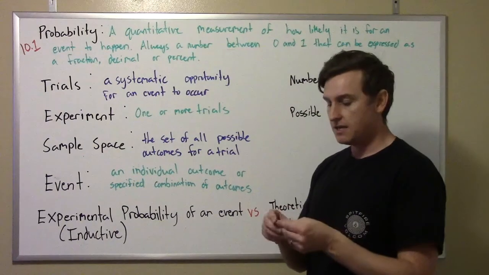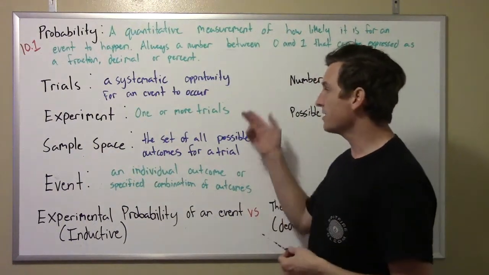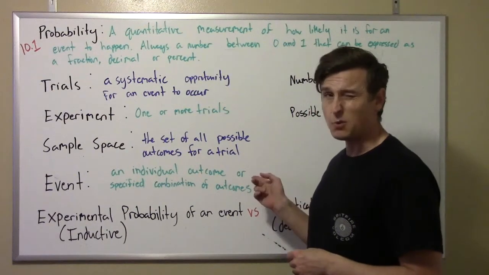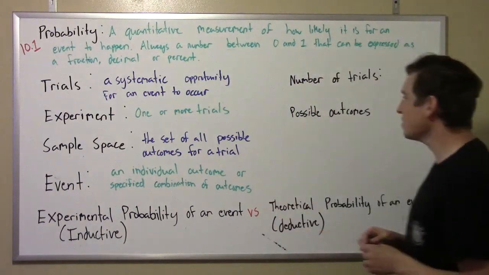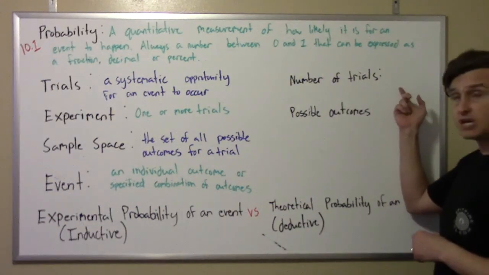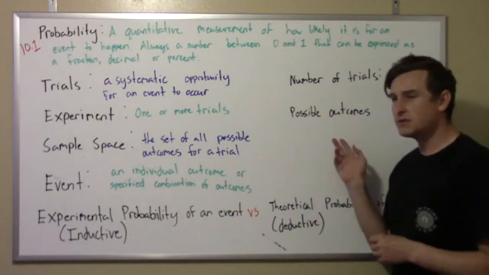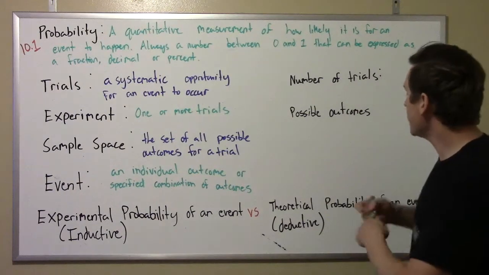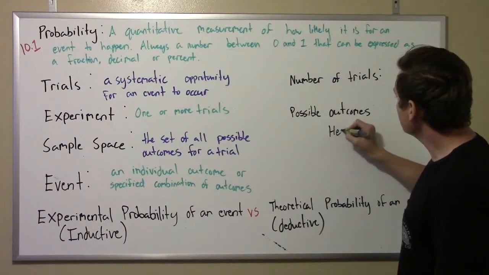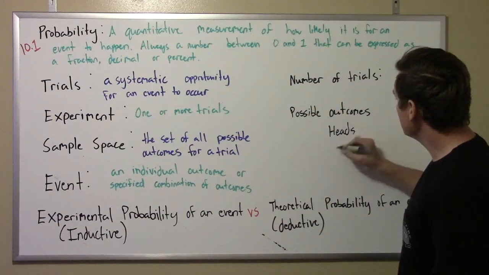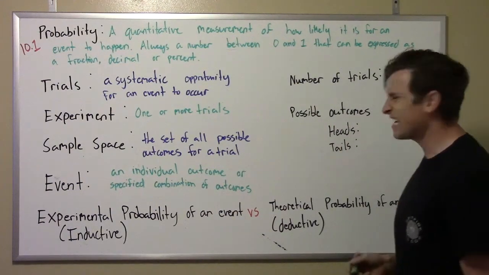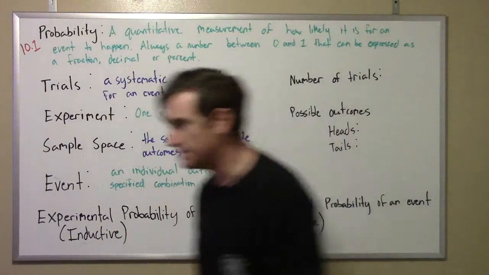Trials is just, in this case, flipping a coin. We're going to do it more than one time. Possibilities are heads or tails, and the event we're looking for is a heads. So we're going to keep track of the number of trials, and we're also going to keep track of the different outcomes that we could get. In this case, we know we could either flip a head, or we could flip tails. We're just going to keep a tally of how many times that happens.